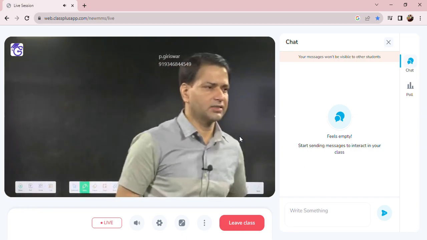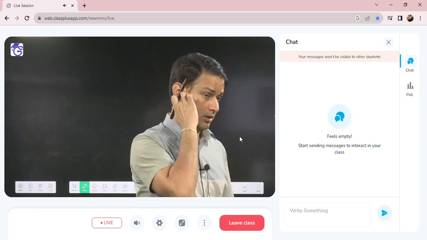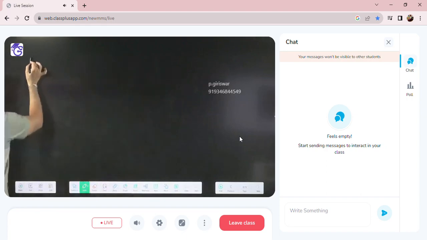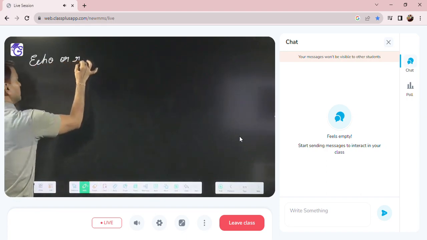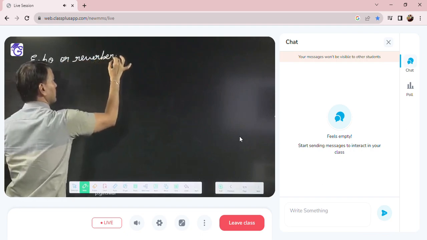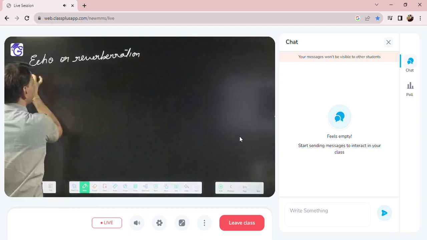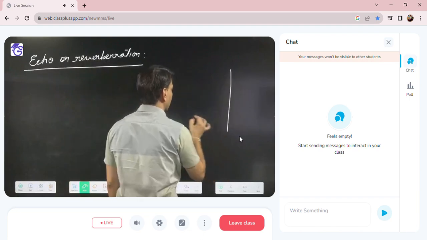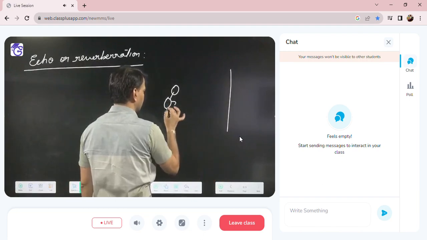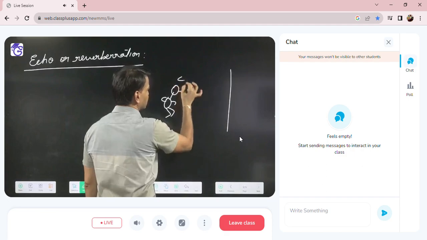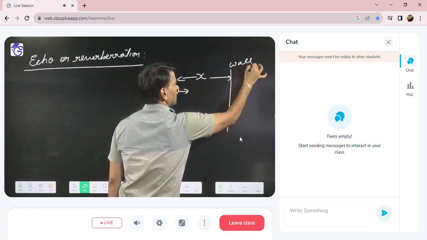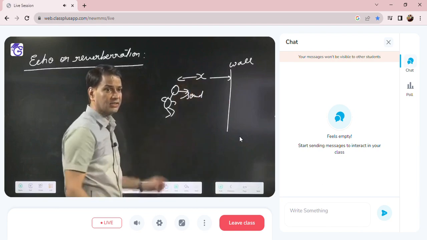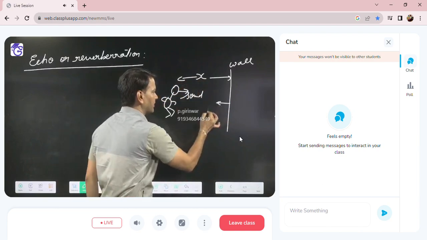Echo I already discussed. Okay. Echo is a reflection of sound. Echo is also called reverberation. So suppose any wall or something is there and you are producing the sound, and the distance between you and the wall is x. Sound will travel x, it will hit the wall and the sound will get reflected back.